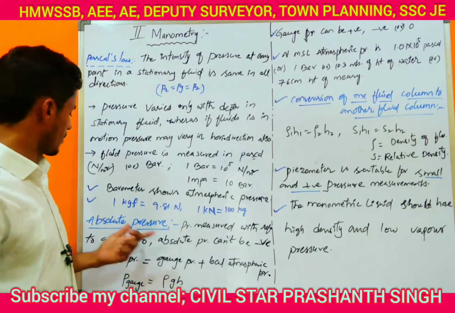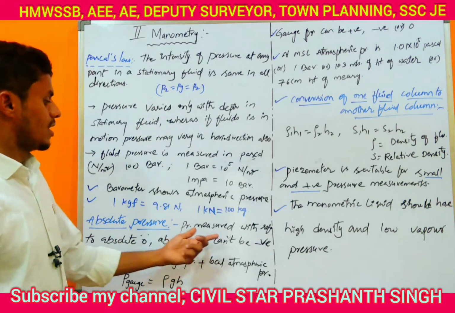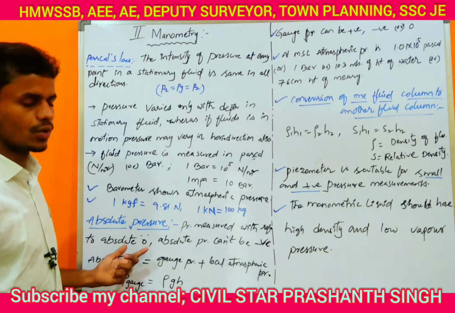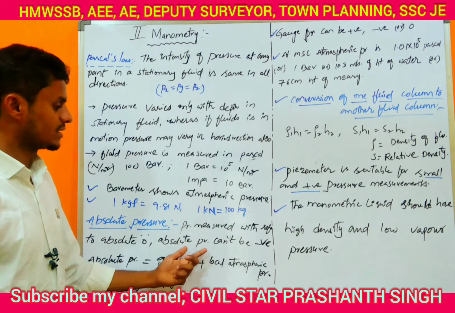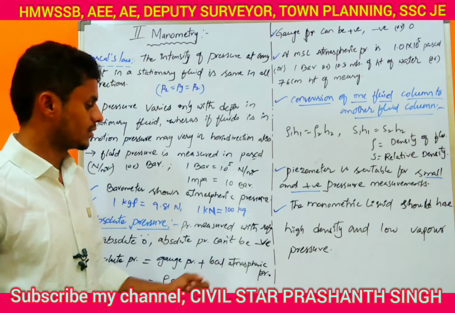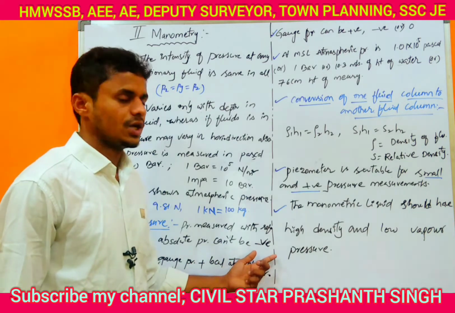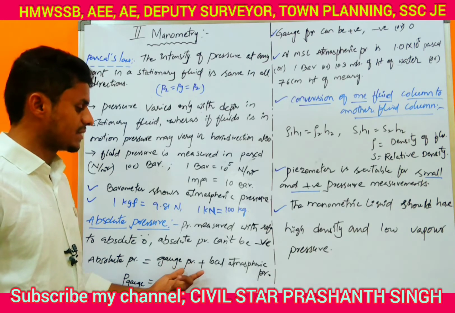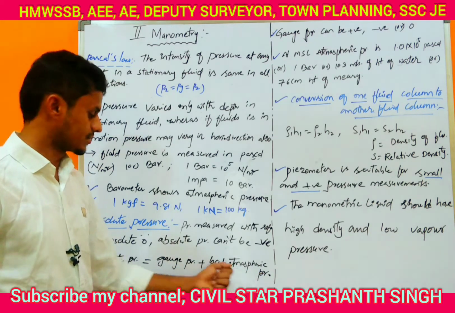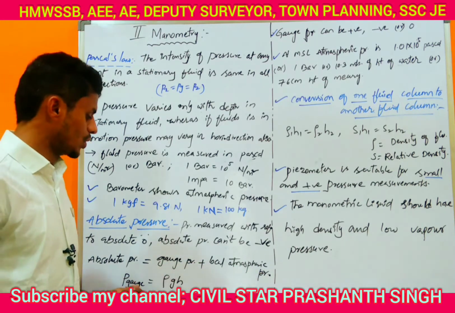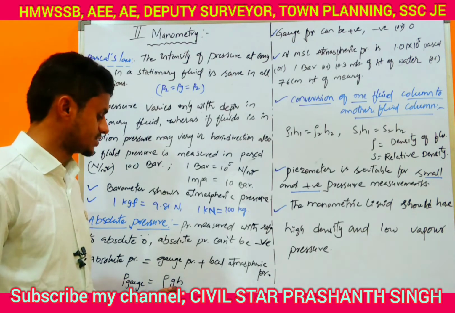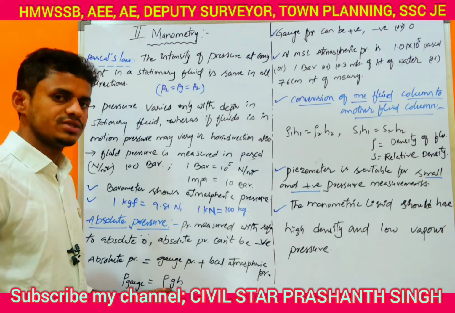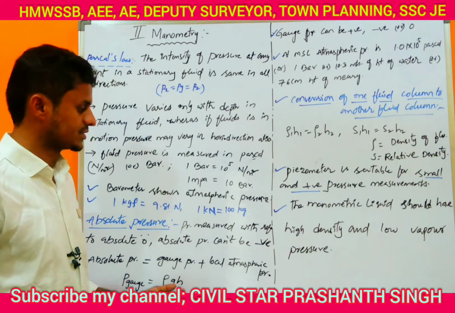Absolute pressure. What is absolute pressure? Pressure measured with reference to absolute zero. Absolute pressure can't be negative. Absolute pressure equals gauge pressure plus local atmospheric pressure. Gauge pressure equals rho into g into h. While substituting the gauge pressure, we have to use this rho g h.